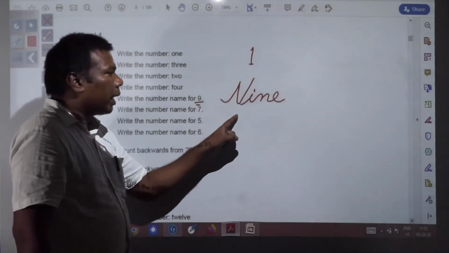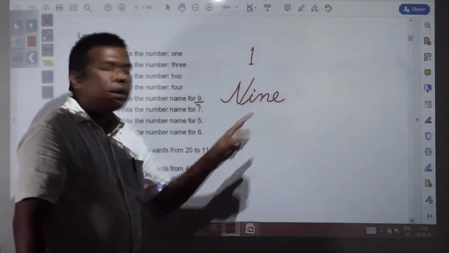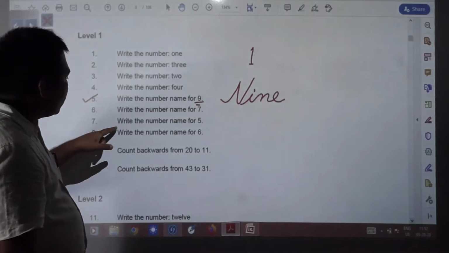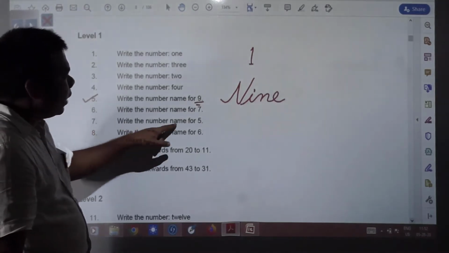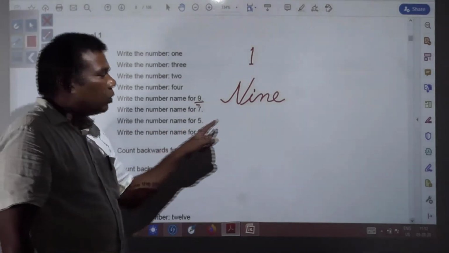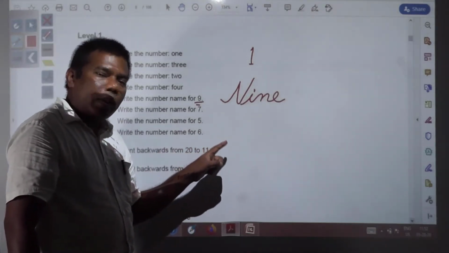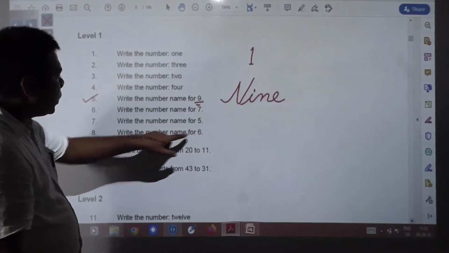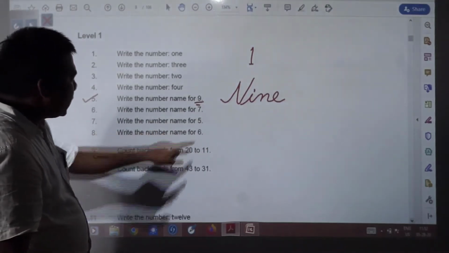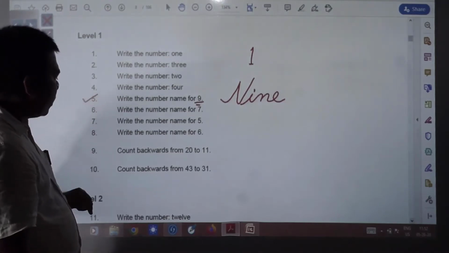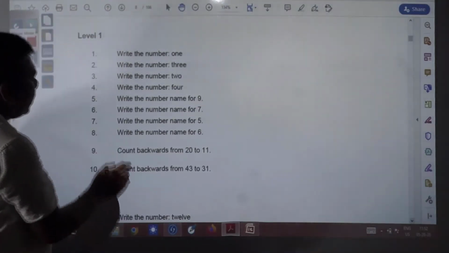The first letter should be capital and the rest of the letters should be in small case. Okay. Next question you have, write the number name for 5. F-I-V-E. You know how it is to be written. You write yourself. Then the next question you have to write 6. So up to 8 you can solve like this. Got it?